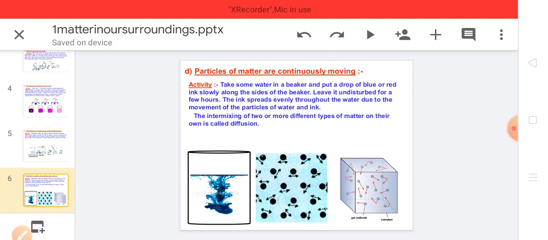This color change is due to the movement of the particles of ink as well as water, which results in intermixing of the two. As a result, the color of the water changes. So here the intermixing of two or more different types of matter on their own is called diffusion.